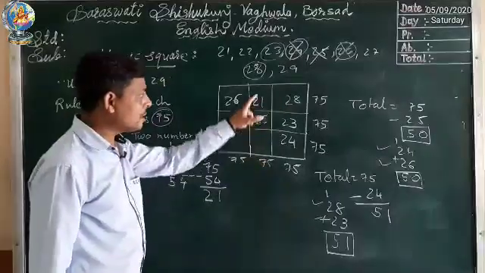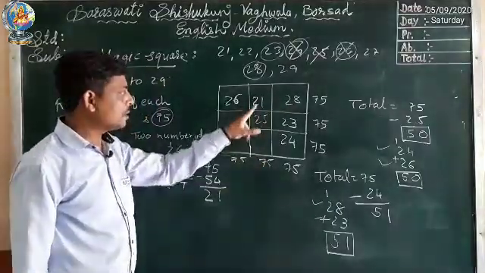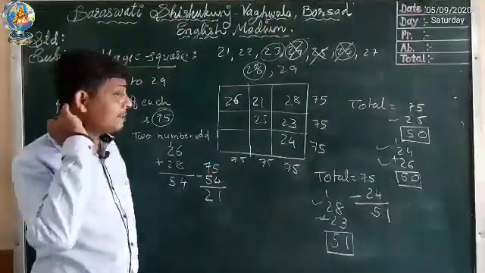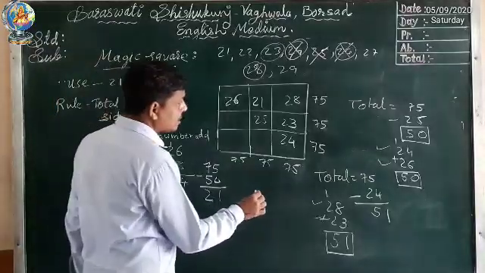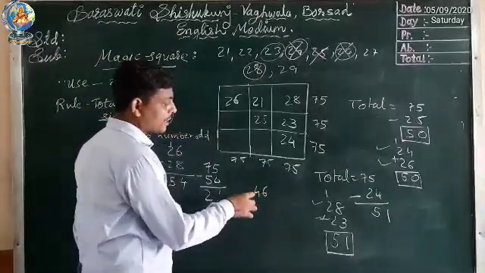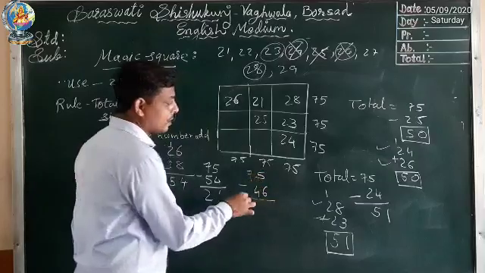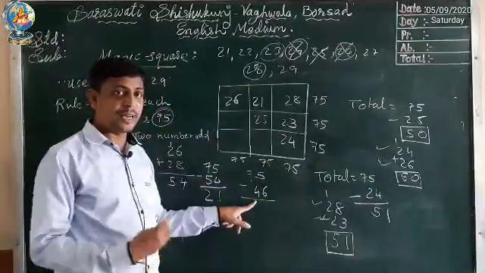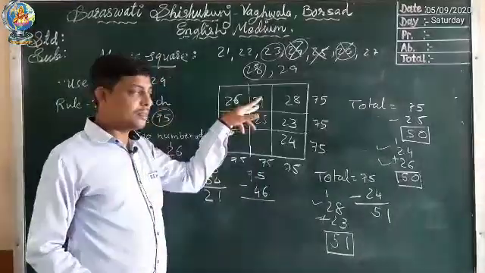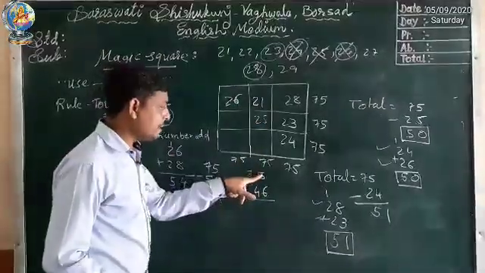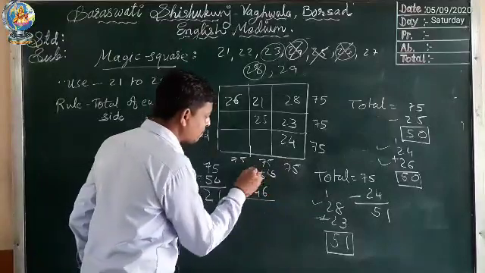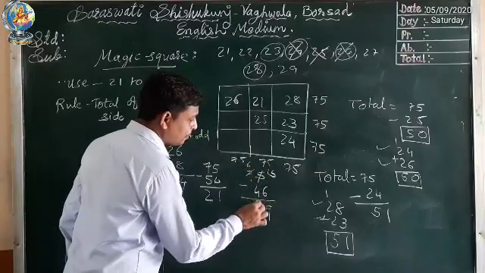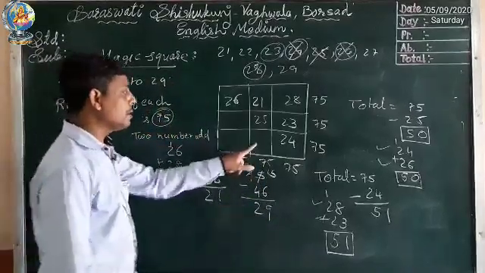Now we will find for these two numbers. 21 plus 25, how much? 21 plus 25 is 46. Now we have to subtract this 46 from 75. I am using this method only, but I am doing the addition directly and putting the values directly. So 5 minus 6 is not possible. So 15, and this will become 6. 15 minus 6, 9. Then 6 minus 4, 2. So 29 will come here.